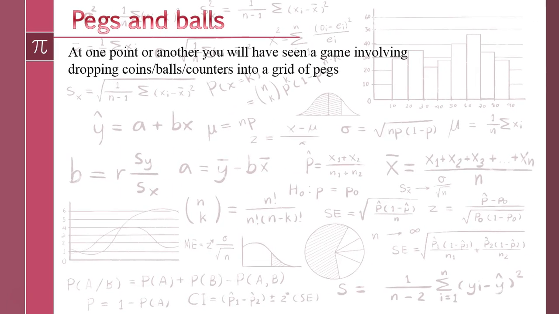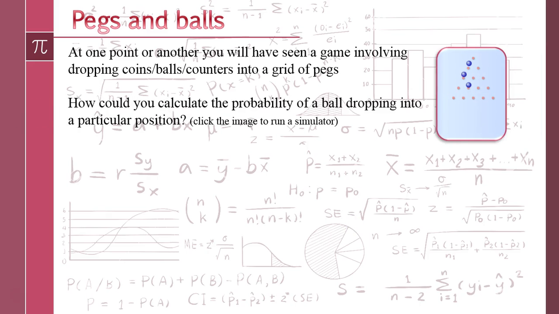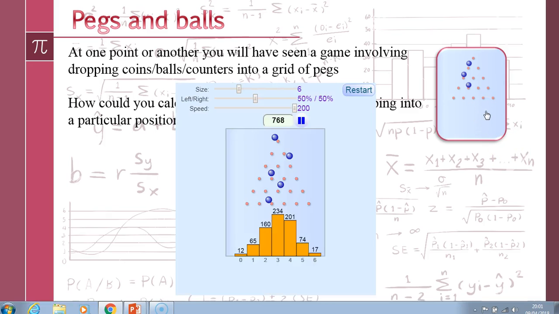Now, we'll start off. Anytime you've been to the seaside or a fair, you might have seen a game where you have to drop coins into slots at the top and it bounces through a series of pegs and the coins drop into the bottom, and then any that fall into the sliding trays, you get to win. Well, that's what we're going to have a look at. A system where we've got balls dropping through a series of pegs. So let's have a little look at how this is going to work.